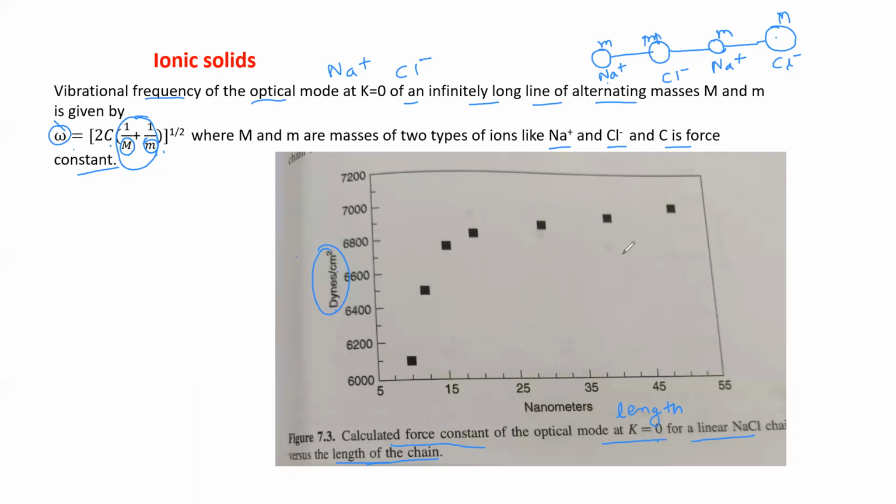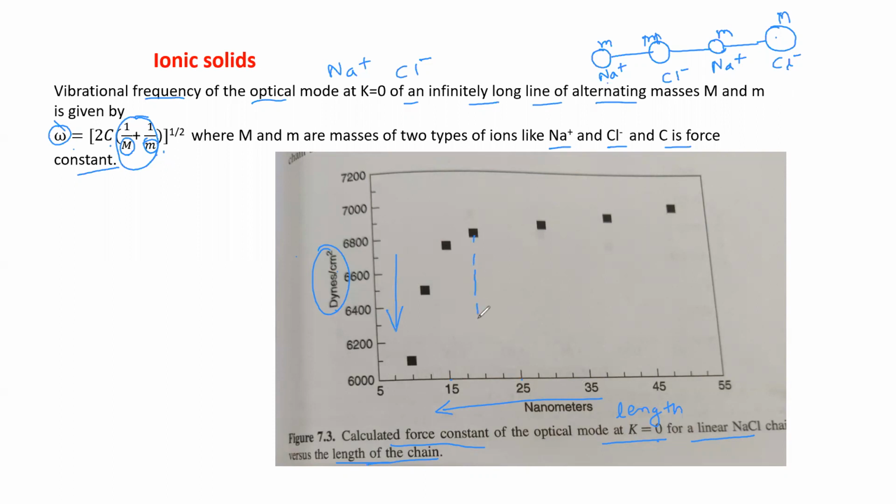You can see here when the length of the chain is decreased, at the lower values of length of the chain, the frequency of vibration is also decreasing.